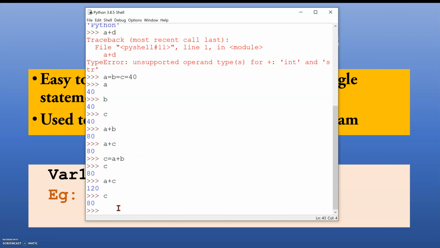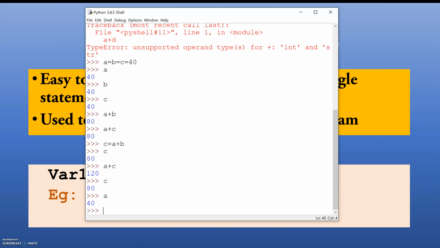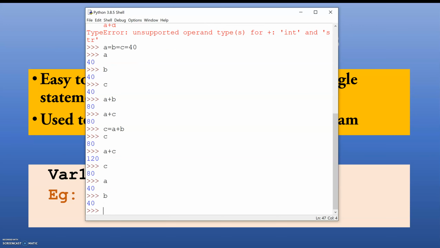If I now simply write c, it will show me 80. When I write a, it will show 40. If I write b, b is also 40. So initially I declared a = b = c = 40, so a is 40, b is 40, and c is also 40.